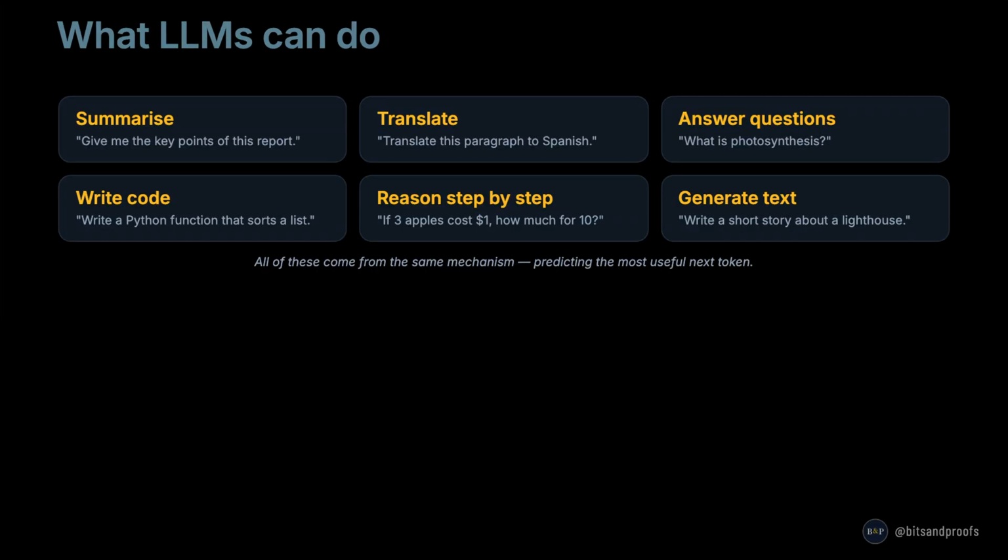Now let us look at what LLMs are good at in practice. They can summarize: give me the key points of this report. They can translate. They can answer factual questions. They can write code. They can reason step by step through problems. And they can generate creative text. All of these come from the same mechanism, predicting the most useful next token given everything that came before.